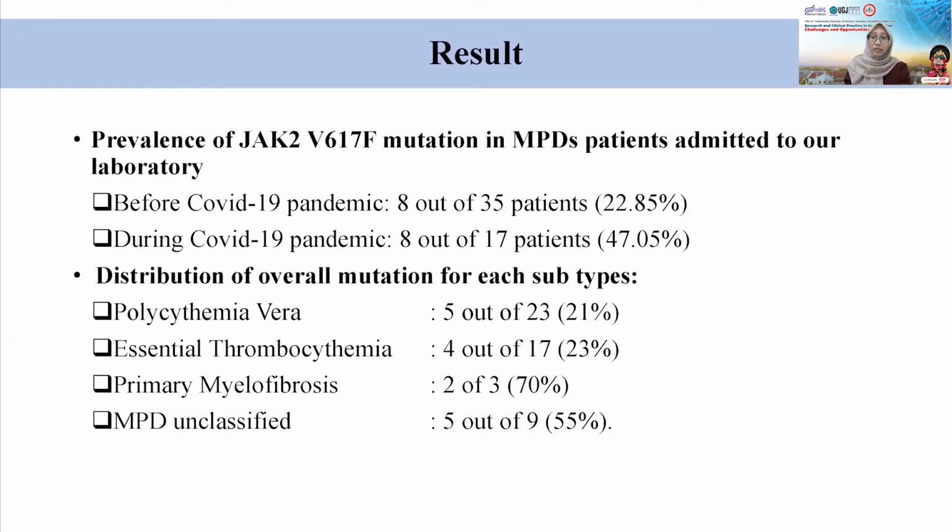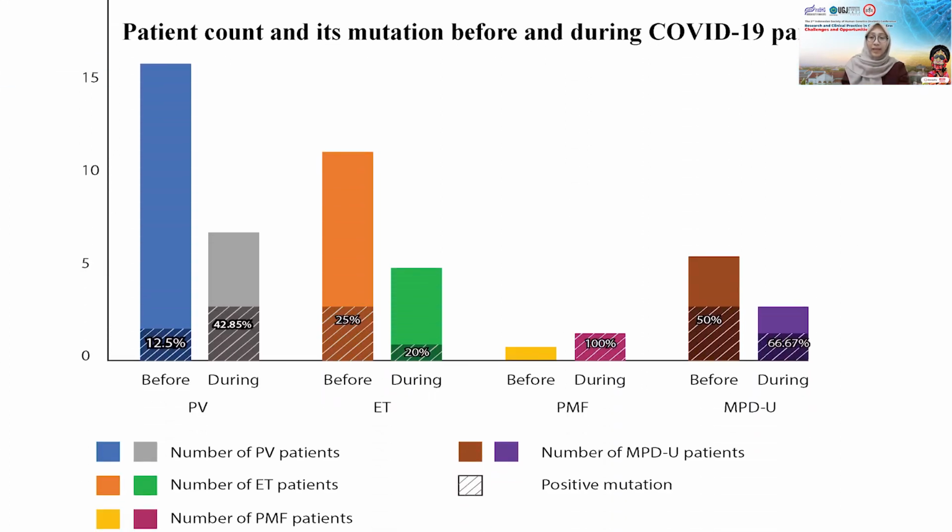And this is the result. Before the COVID-19 pandemic, the prevalence of JAK2 V617F mutation in MPD patients was 22.85%, and during the COVID-19 pandemic it was 47.05%. And the distribution of overall mutation for each subtype was 21% in PV, 23% in essential thrombocythemia, 70% in primary myelofibrosis, and 55% in unspecified MPD. And this is the graphic of patient count and its mutation before and during the COVID-19 pandemic.